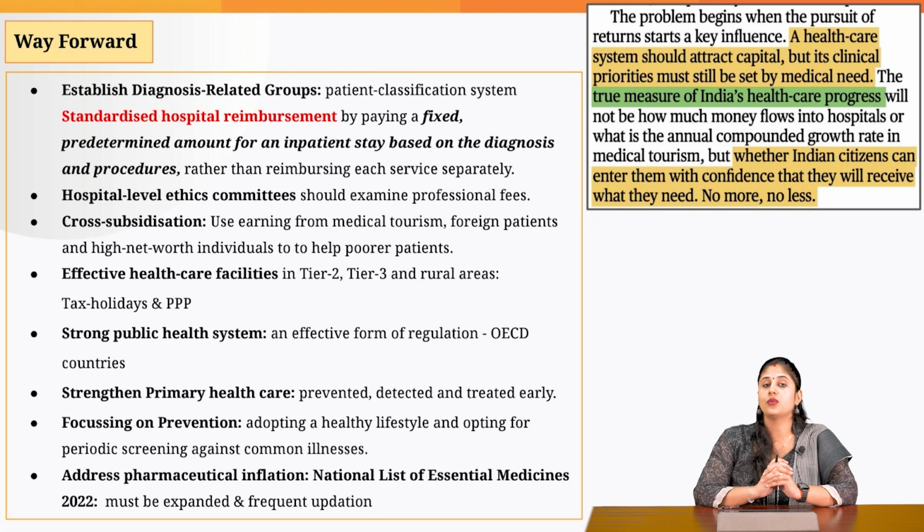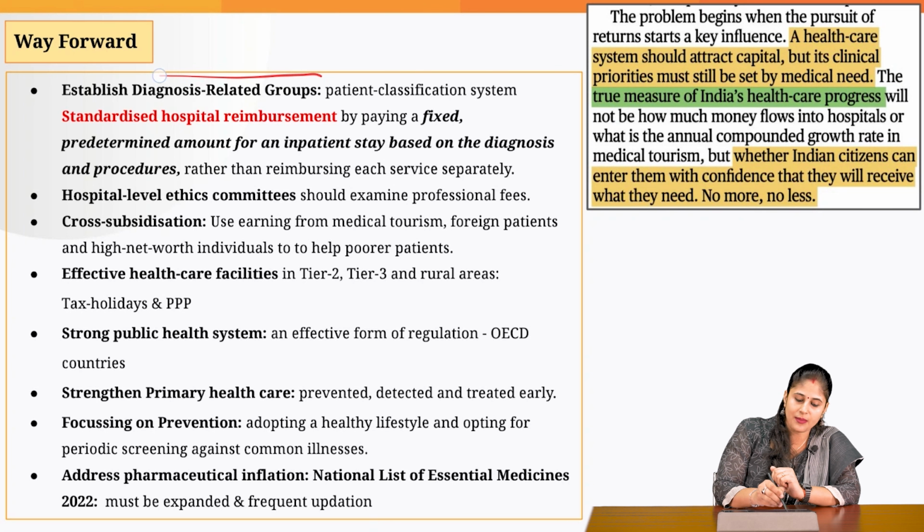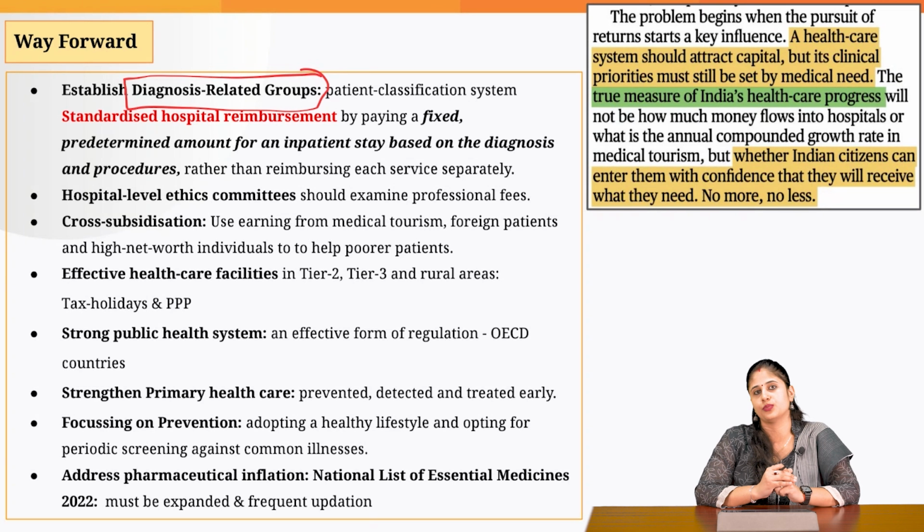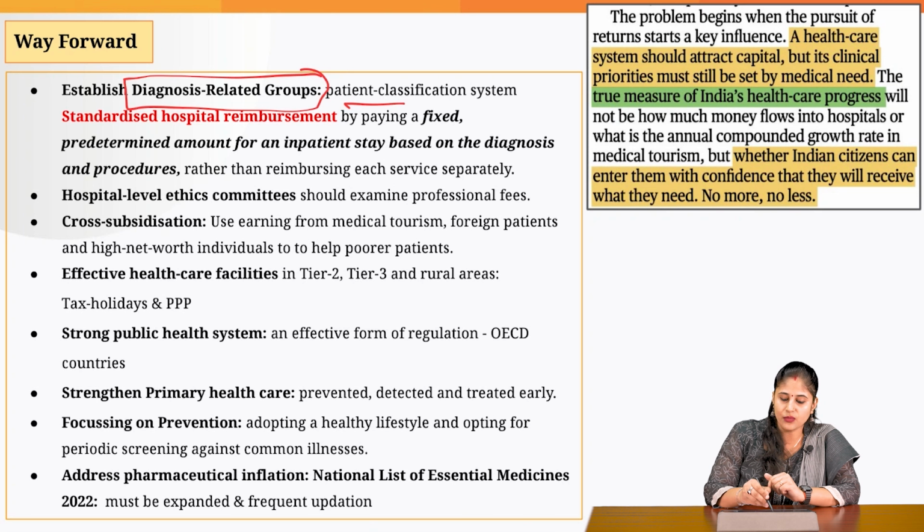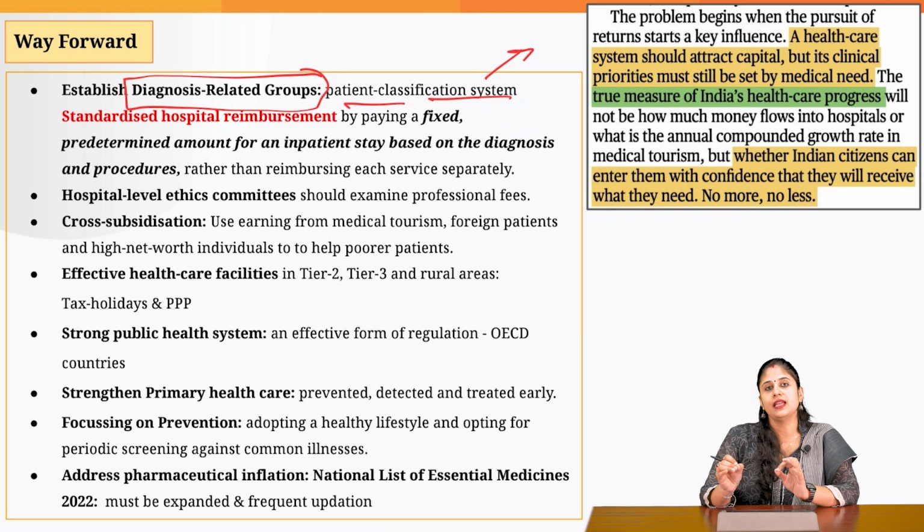Now let's look into what steps are needed at the hospital level. When it comes to giving reimbursement to the hospitals for a patient who has health insurance coverage, on what basis should the reimbursement be decided? For reimbursement, we should establish diagnosis related groups, wherein the patient would be classified based on the services that they got.